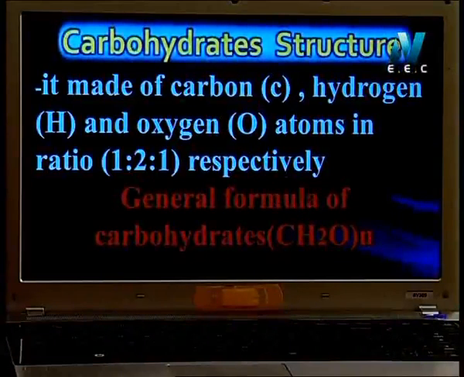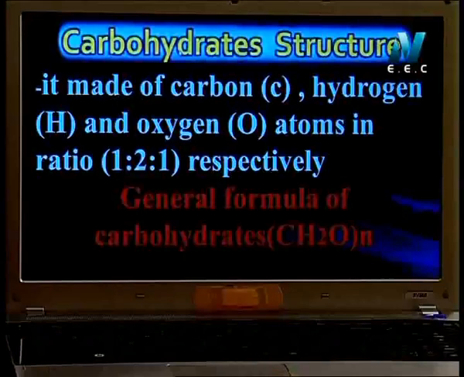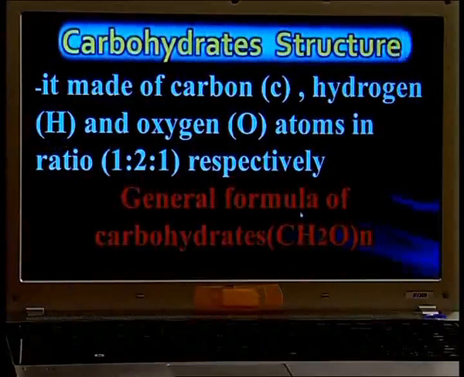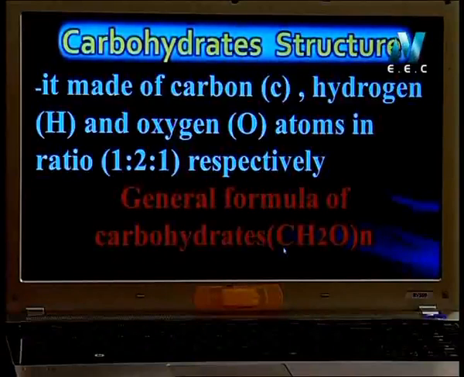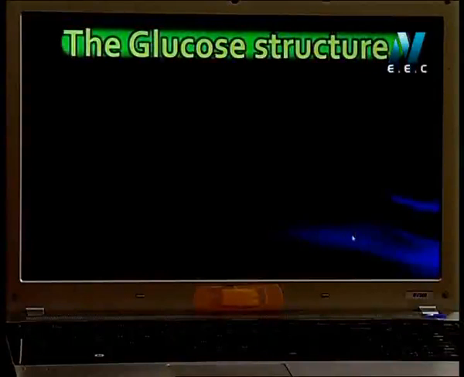So again, carbohydrates: polymers, biological macromolecules, organic. Why is carbohydrate organic? Because it contains carbon and hydrogen atoms in its structure. What is the formula of carbohydrates? CH2O all N. That means each 1 carbon must connect with 2 hydrogen and 1 oxygen. This number is different from one molecule to another. I will take glucose as an example of carbohydrate. Glucose is a monosaccharide, a very simple molecule, a monomer.